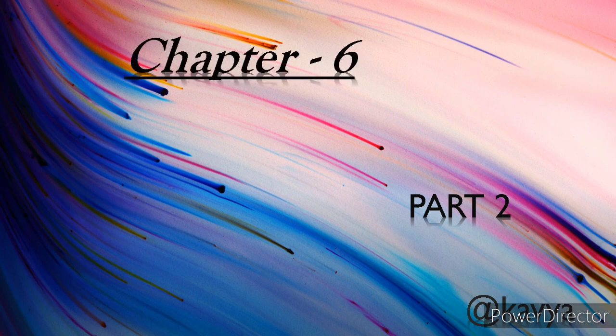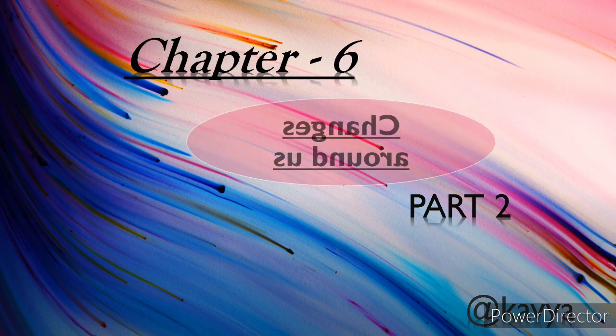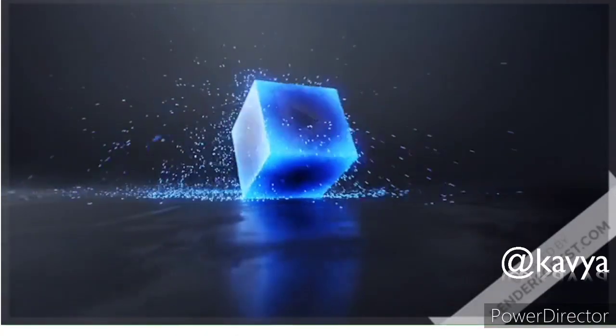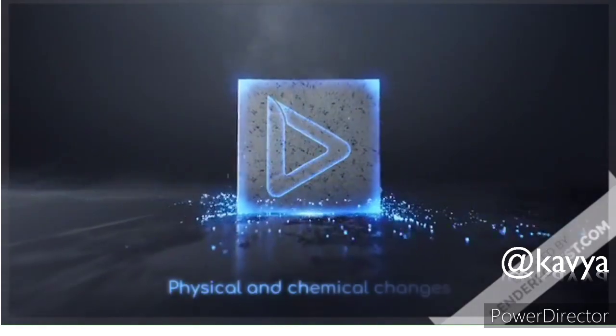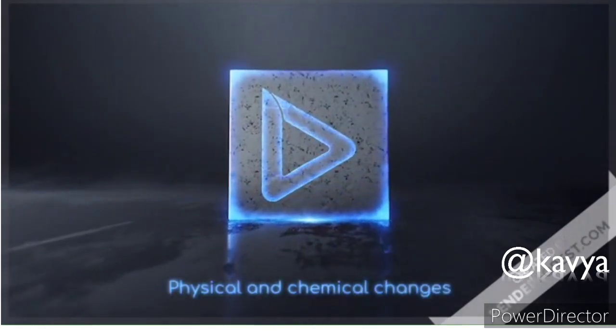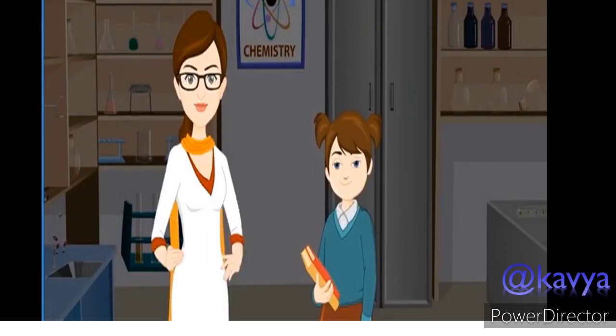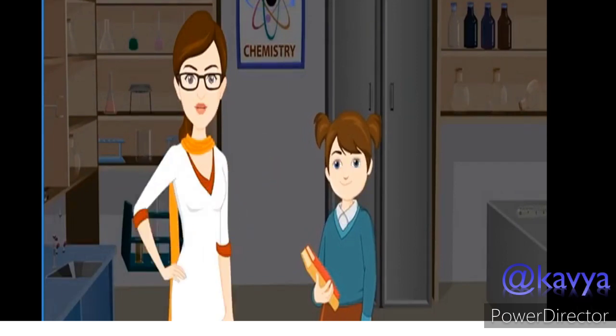Students, today we will continue our chapter number 6, that is Changes Around Us. Students, we learned lots of changes. Now we learn physical and chemical changes. Ma'am, what are physical and chemical changes? Dear students, today we will learn about physical and chemical changes, and expansion and contraction.